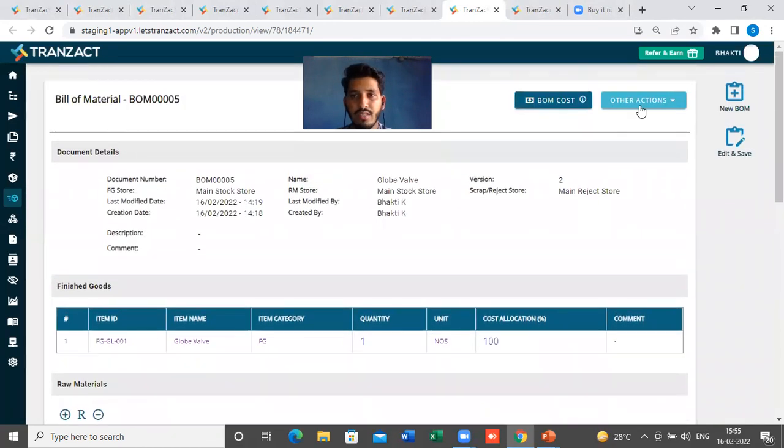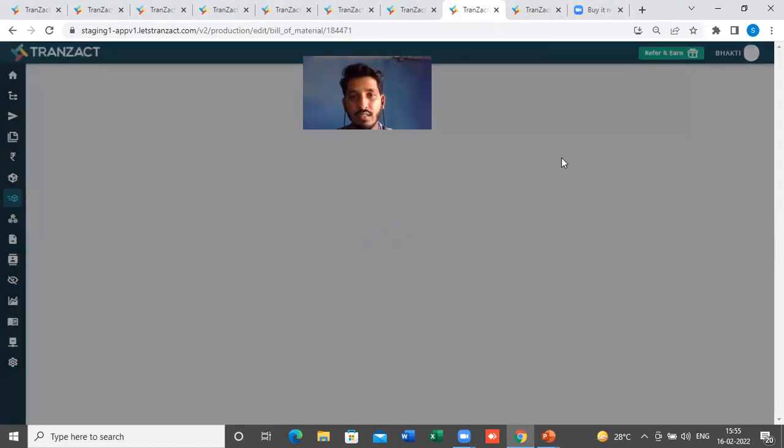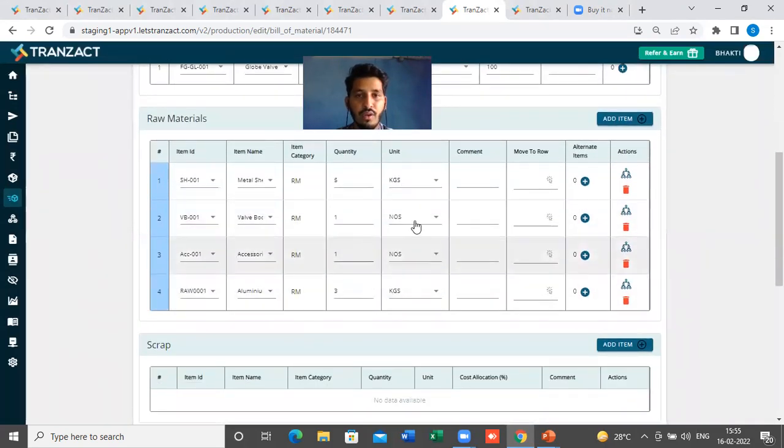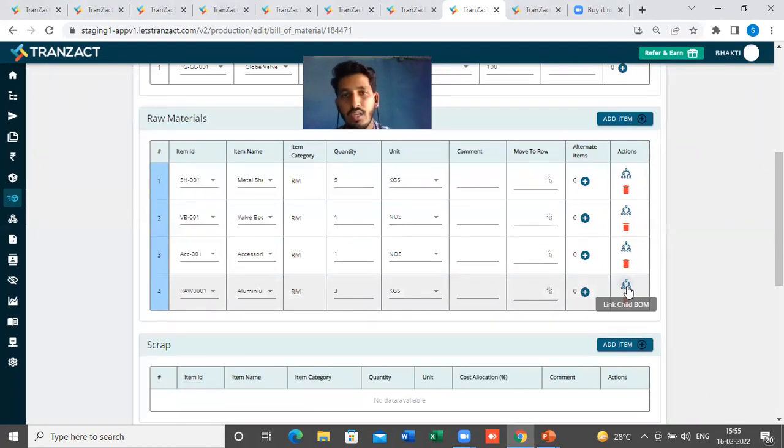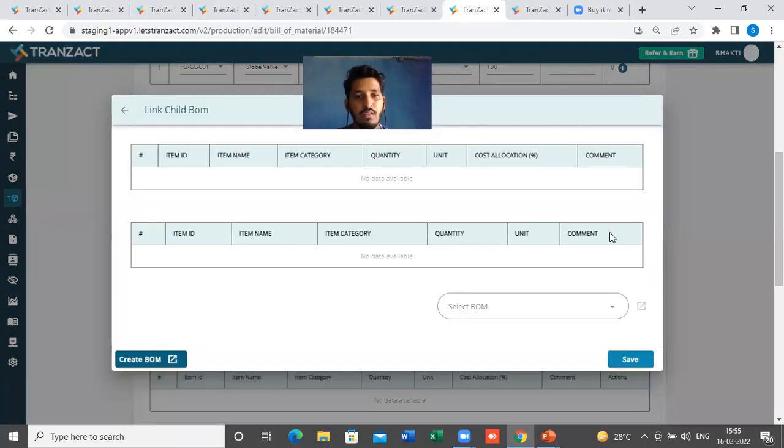So what I'll do is I will go to other actions, or I will just click on edit here and save. I'm editing the same BOM here. Against every item you have this option to link the child BOM. If you have already created the BOM for aluminium, it will show you. So if I want to link the BOM here, I will simply select this option. From here you can create a BOM for aluminium, or if you already have a BOM present for aluminium, you can select it with the help of this drop down.